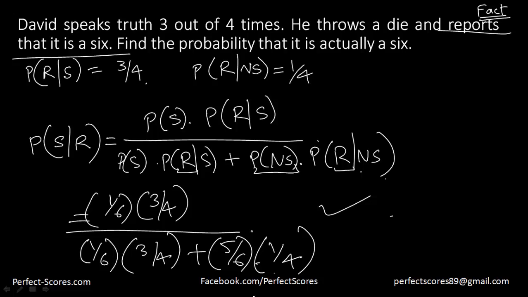This is the Bayes theorem, and if you're able to understand this, you'll be able to solve any question on Bayes theorem. Just understand that. I'll just reiterate what I just said.